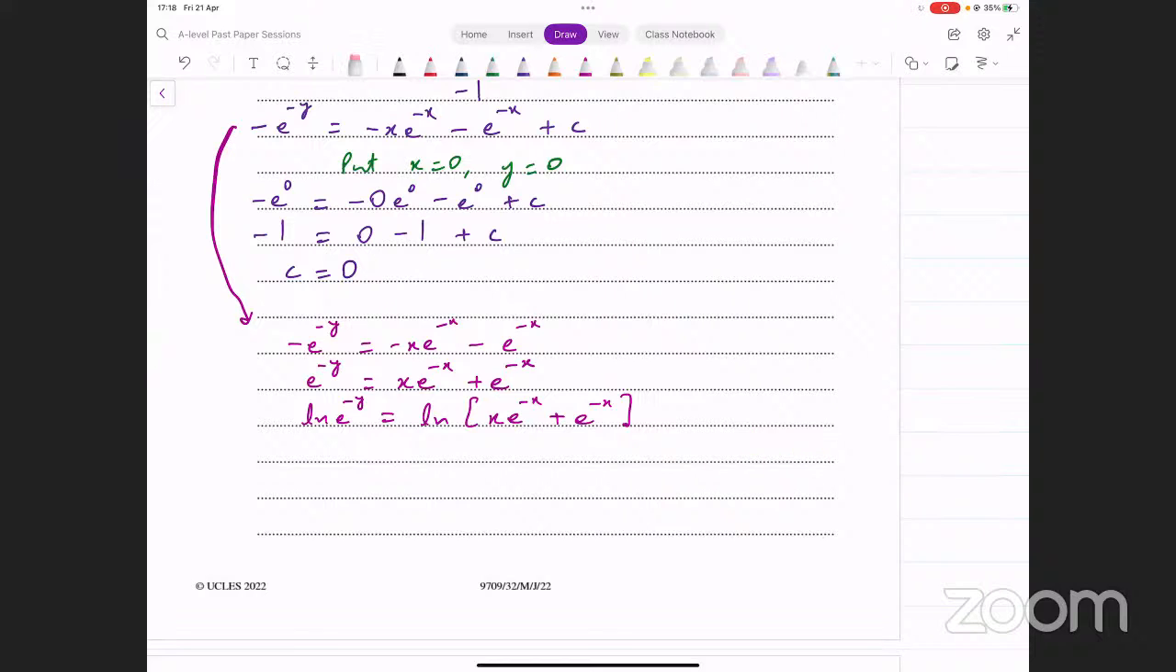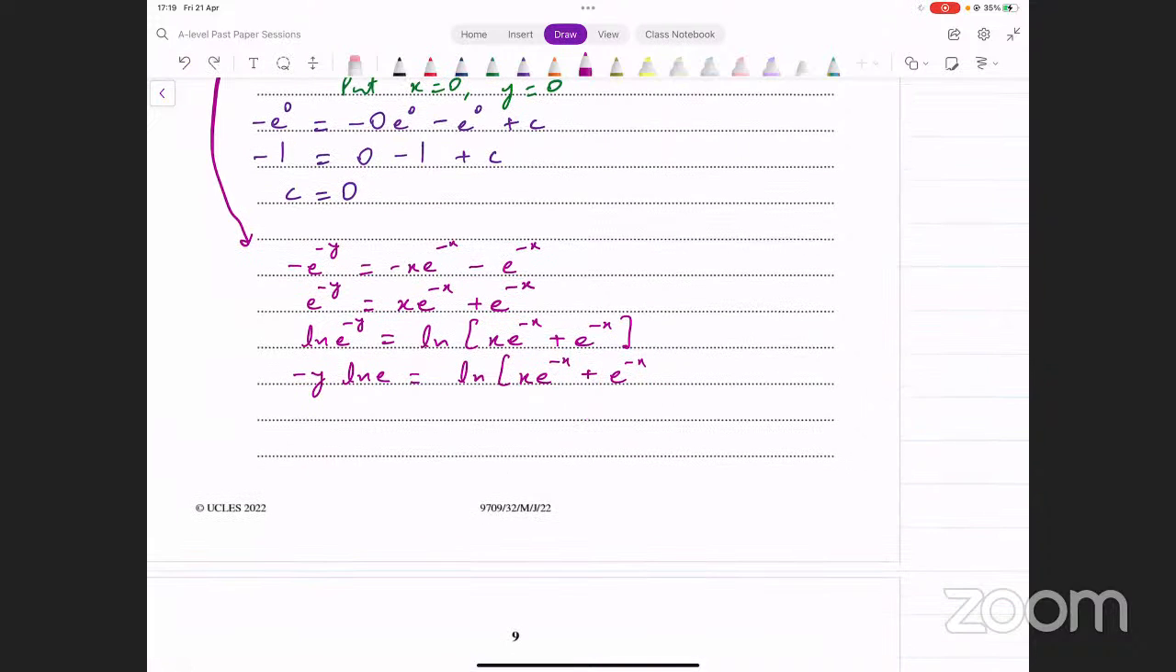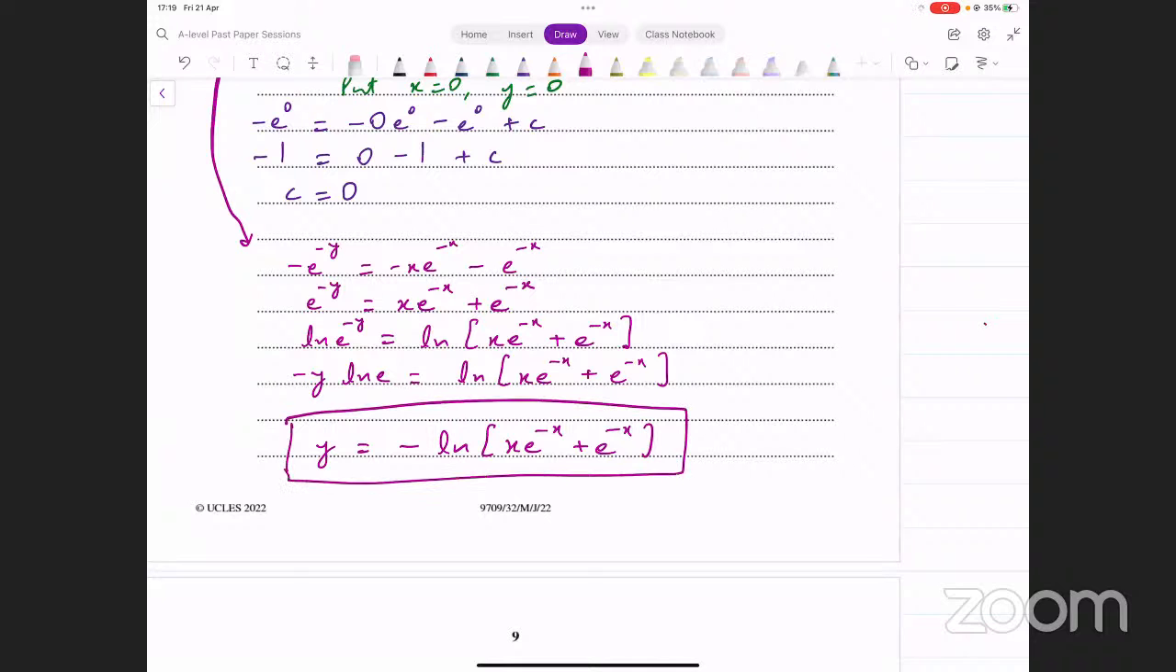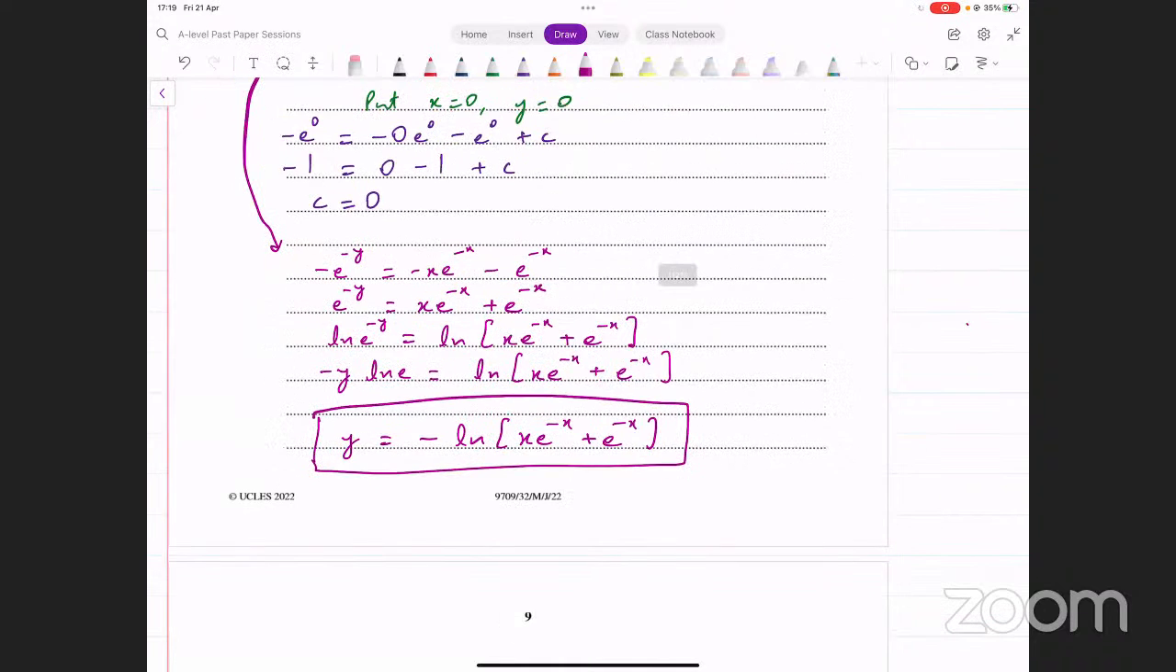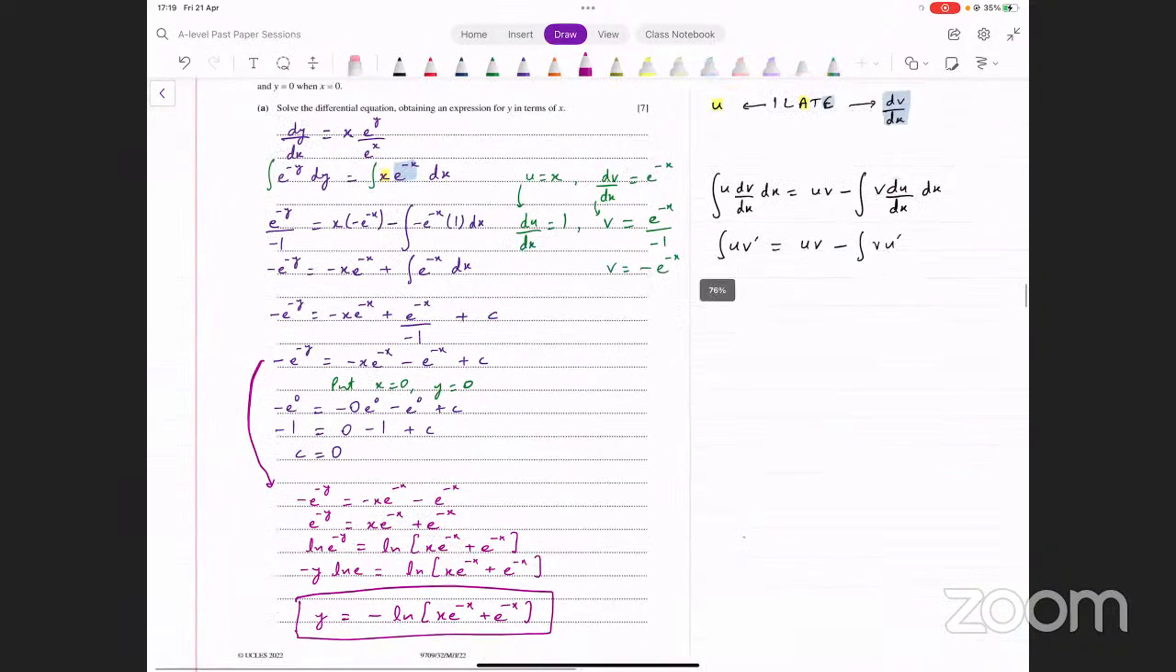So this is what we end up getting. Now what we can do is we can take minus y down here, and it becomes minus y ln e. That equals ln of x e raised to power minus x plus e raised to power minus x. ln e is 1. So we are going to get y equal to minus ln of x e raised to power minus x plus e raised to power minus x from this. And that is our final result. This is y in terms of x. This is what we were looking for. ये आपका first part में आ गया. ठीक है? That's the result that we get from the first part here.